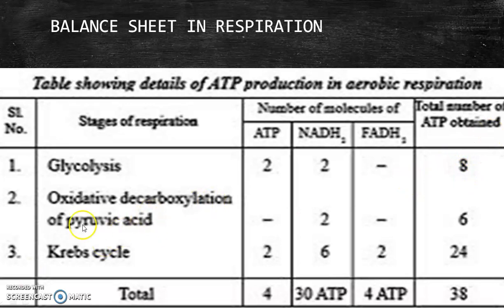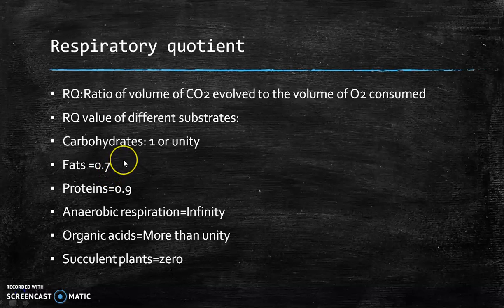Next, oxidative decarboxylation of pyruvic acid. In the presence of oxygen, carbon dioxide is removed from the pyruvic acid. At that time 2 NADH2 are produced, so ATP is 6. And in the Krebs cycle, 2 ATP is produced and 6 NADH2 and 2 FADH2. Totally 24 ATP is formed. The total number of ATP produced in aerobic respiration is 38. This you should remember. In anaerobic respiration, total gain is 4 ATP molecules, but the net gain is only 2 ATP.